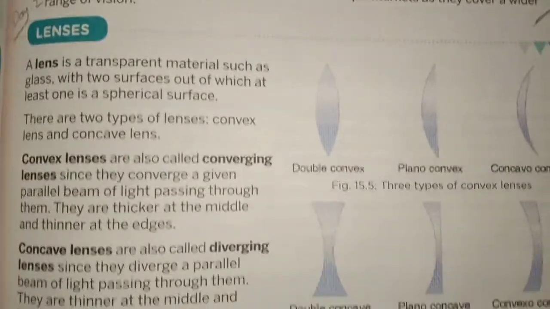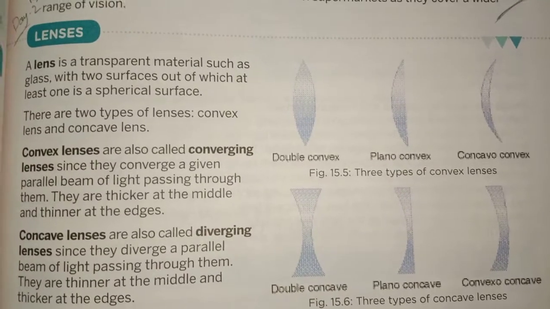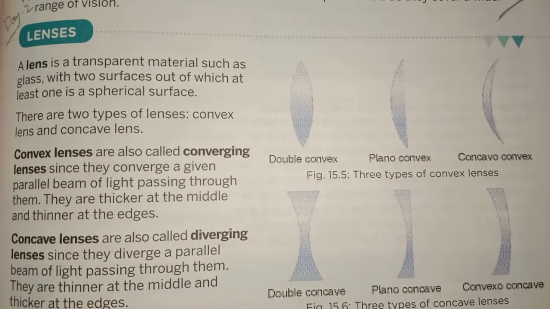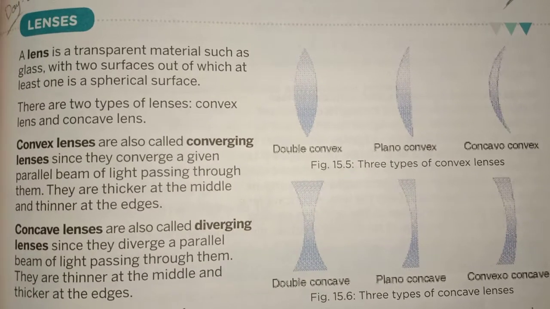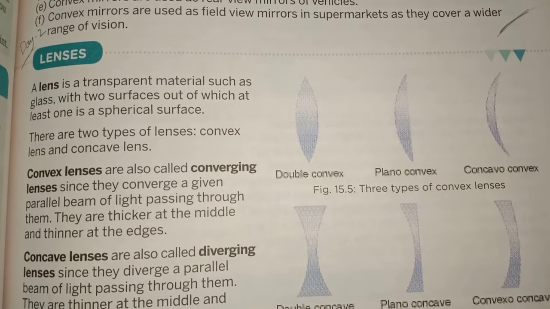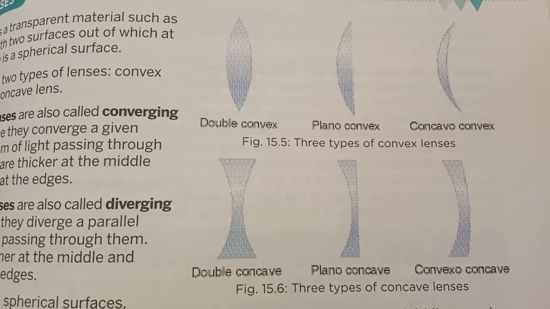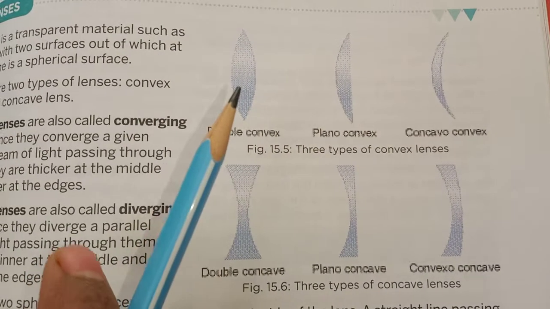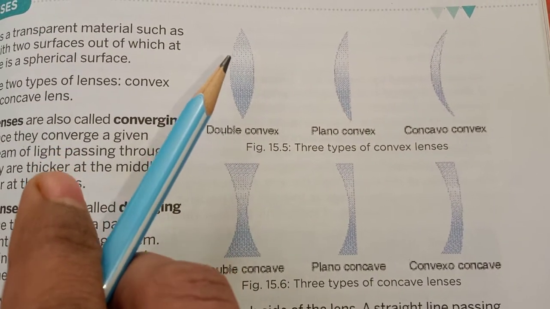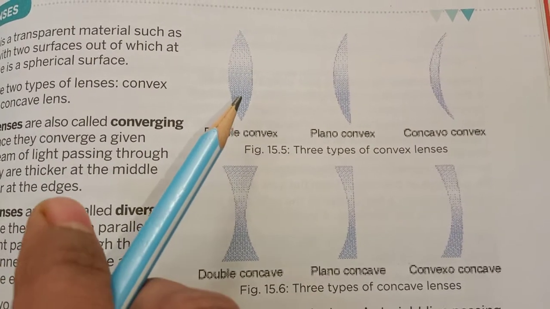Now lenses. What are lenses? There are two major differences between a lens and a mirror. A mirror works on the reflection of light, lenses work on refraction of light. There are different types of lenses on the basis of their surfaces. If the surface is bent outside, it is known as a convex surface.